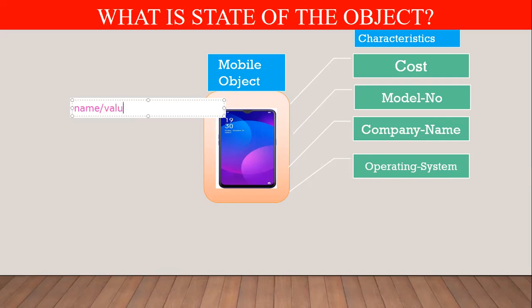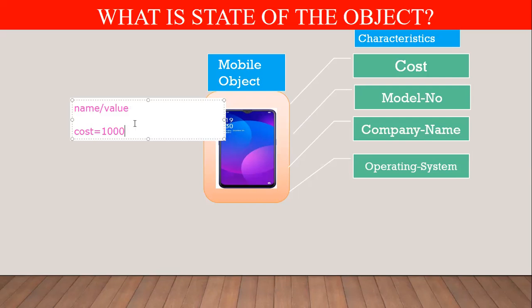Name and value. Suppose the name is cost. Cost is the name for the attribute, and 1000 is the value for that attribute. So attributes always lie in the form of name and value. Each attribute has some name, and corresponding to that attribute name, the attribute has some value.